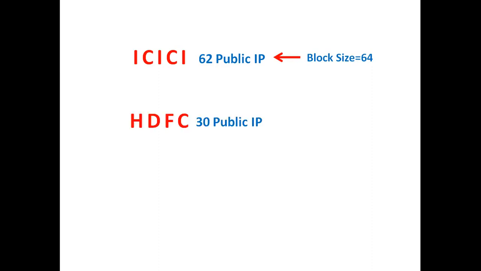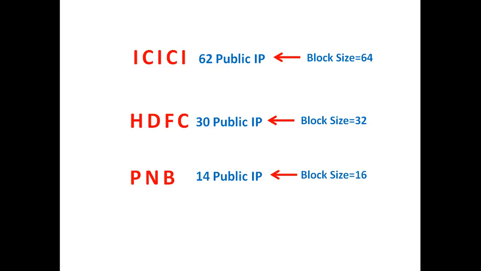Now, how much does HDFC require? HDFC requires 30 public IP addresses. But these 30 public IPs require one network and one broadcast address. That's why we need a 32 block size. How much does Punjab National Bank need? Punjab National Bank needs only 14 public addresses. So these 14 public IPs require one network and one broadcast address. That's why we need a 16 block size. Let's try to understand.